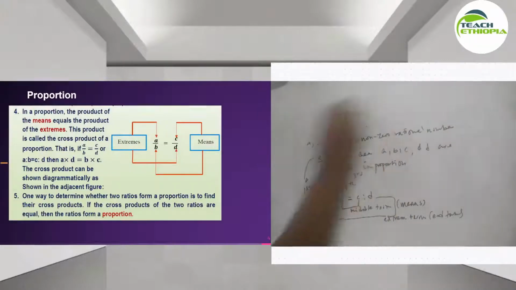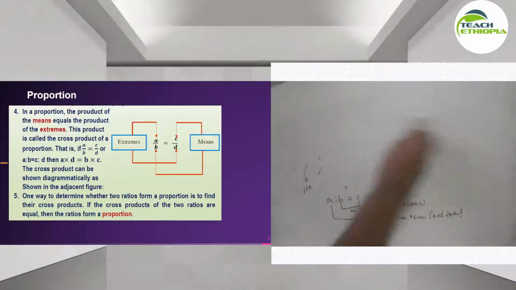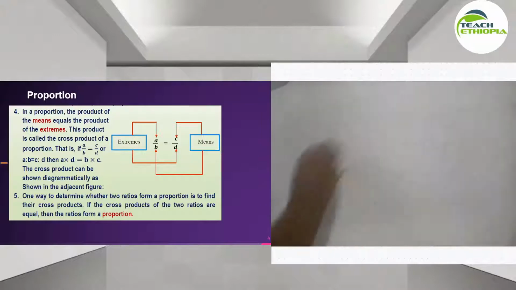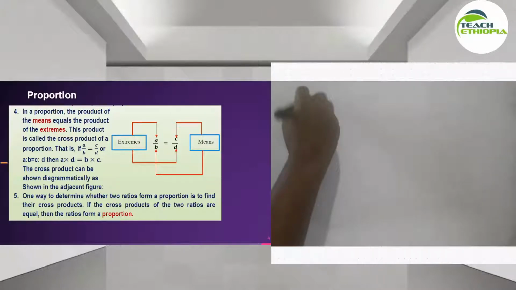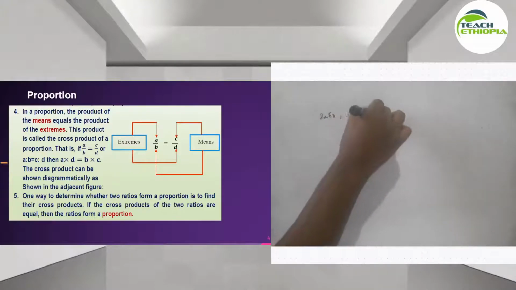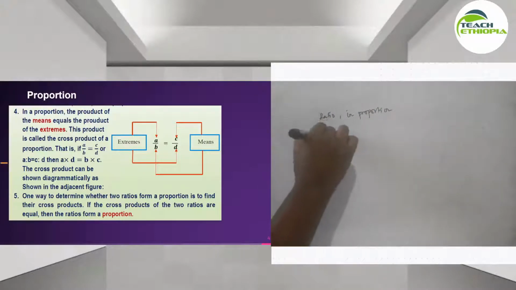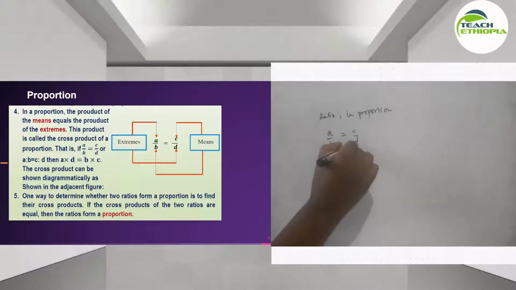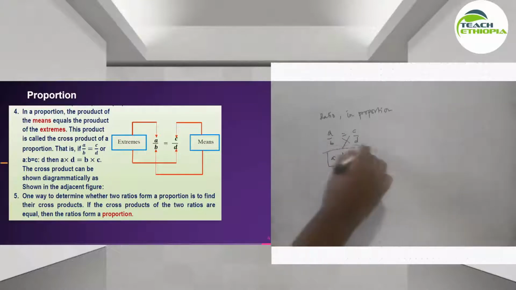So አንድ ነገር in proportion ነው ከተባለ ወይም የሆነ ሬሽዮ they are in proportion ከተባለ the product of the means is always equal to the product of the extremes. In proportion ከተባለ A over B is equal to C over D. So the product of the extremes equals the product of the means. This is crisscross ማለት ነው. This is always true ነው ማለት ነው.